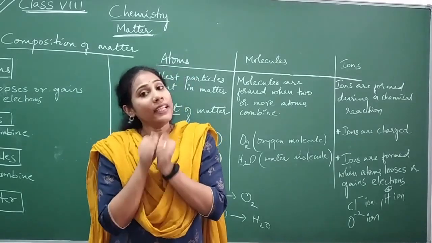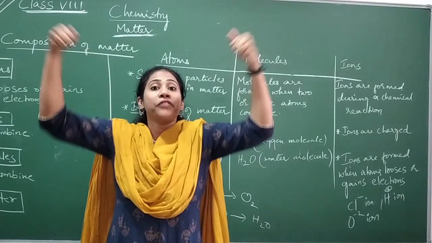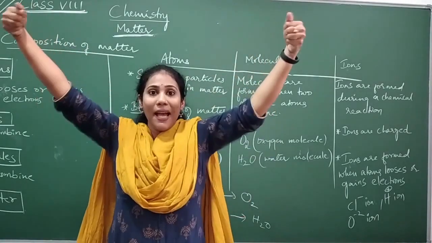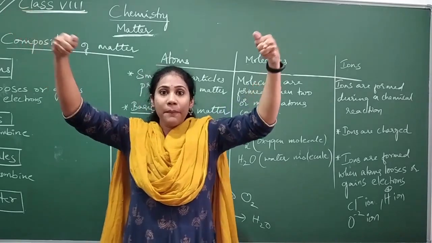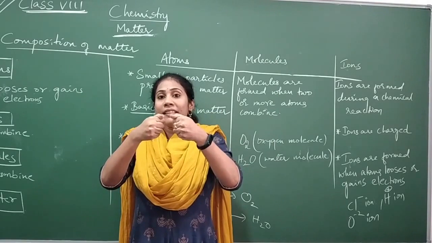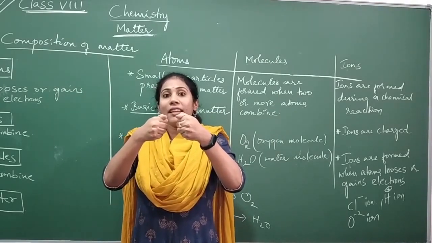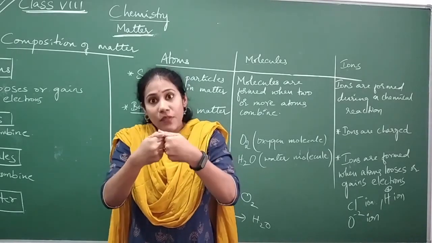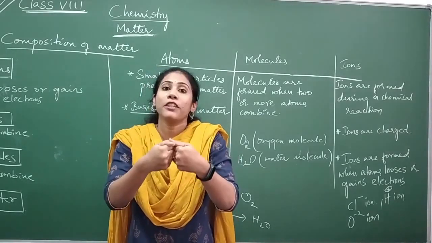So during the chemical reaction, from atoms, ions are forming. When atoms come this near, ions actually form. Ions will combine to form a molecule.